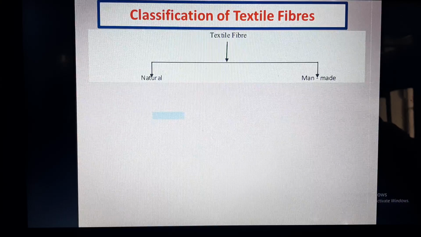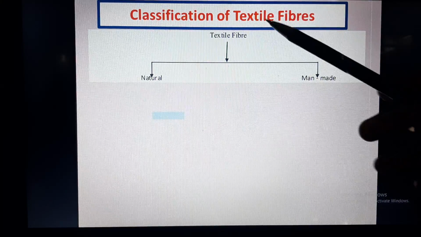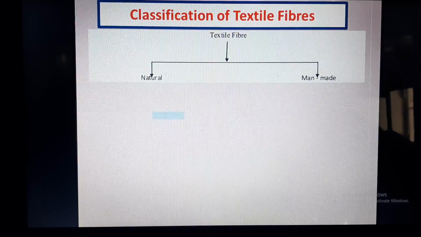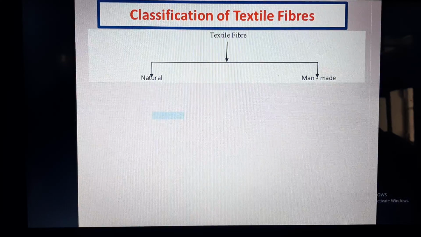So what are fibers? Basically, fibers are unit of a cloth. From fibers only, a cloth is being made using various fabric manufacturing techniques. So what is the classification of textile fibers? Textile fibers can be natural or man-made depending upon the source from which they are being obtained.